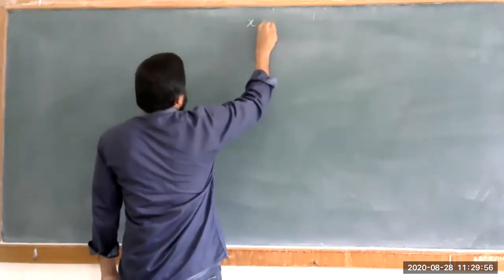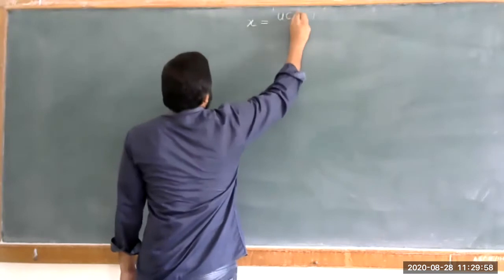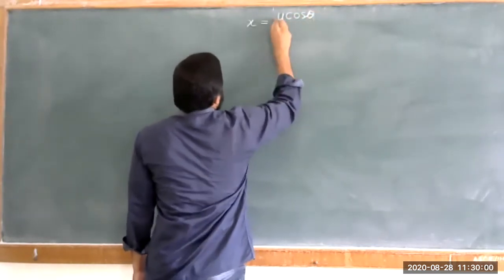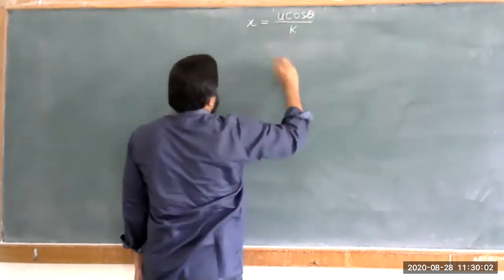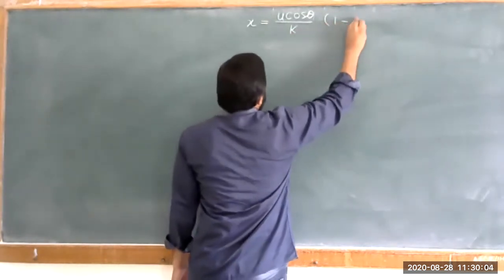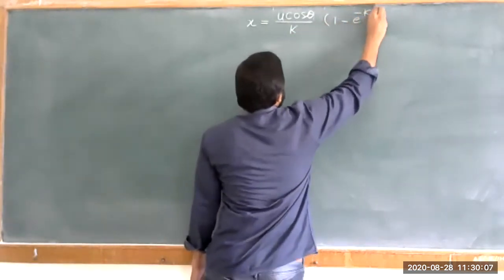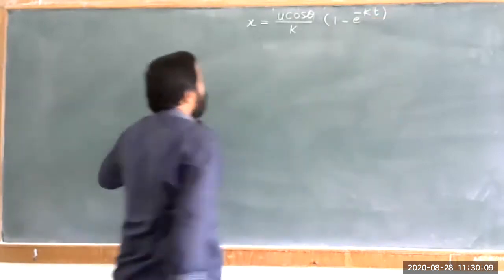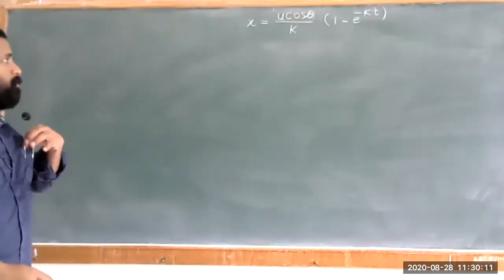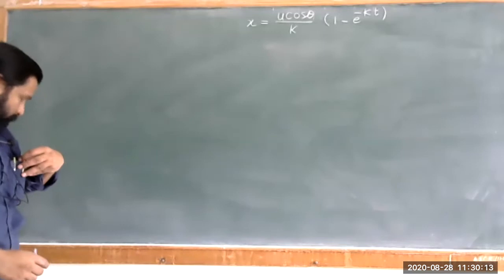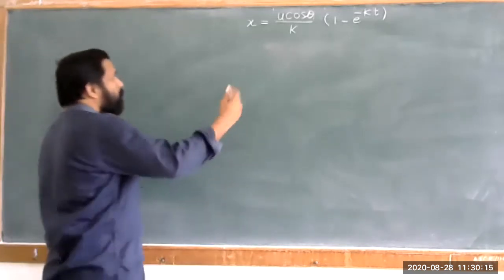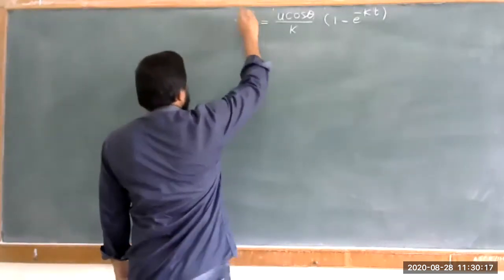that x is equal to u cos of theta upon k into 1 minus e raised to minus kt. Okay, that is your equation. आणि मग हे जे काही इक्वेशन आहे या इक्वेशनचा आपल्याला यूज करायचा. So you have to look at these things.